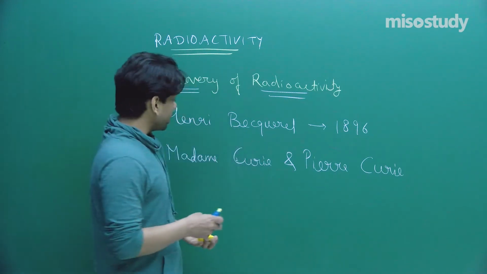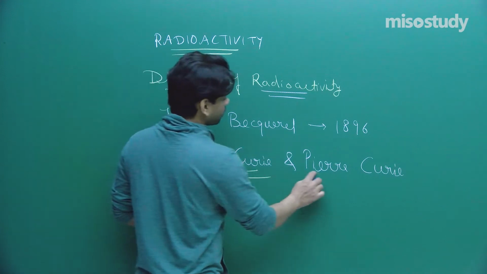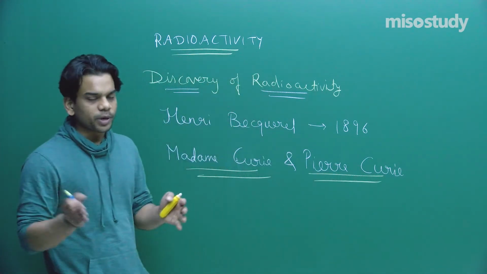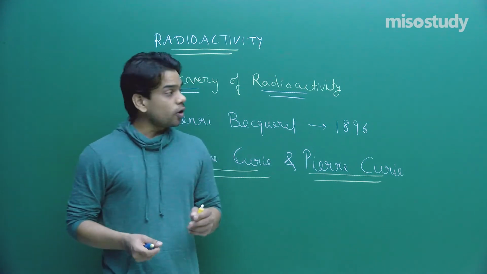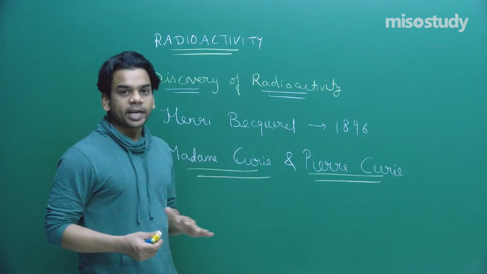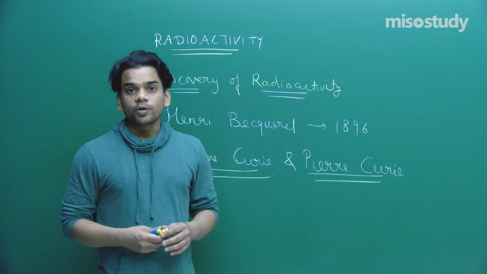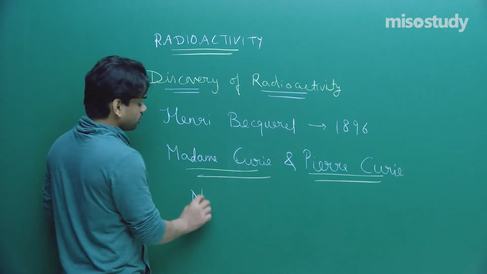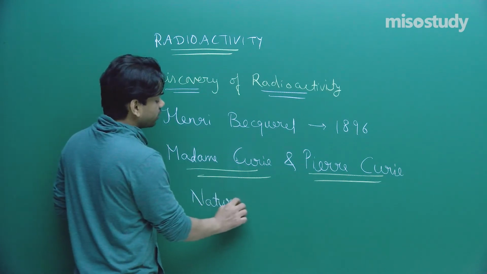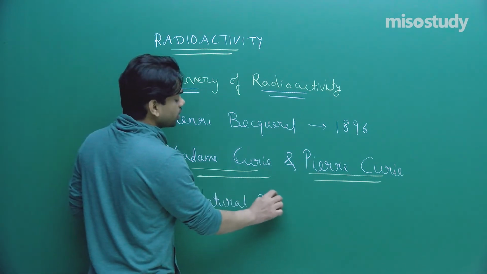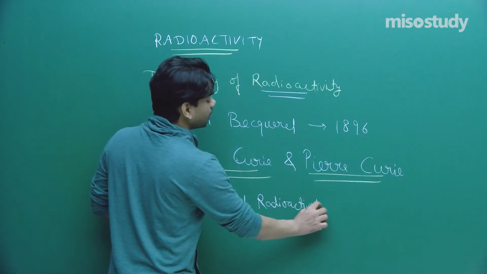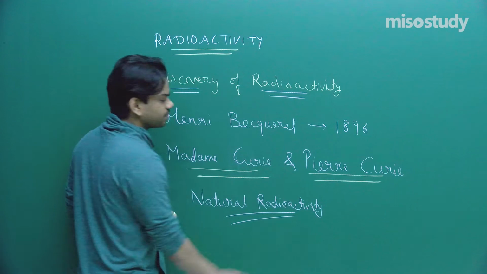Those rays they termed radioactive rays, and we'll talk about what they are comprised of. These people are credited with the discovery of natural radioactivity, that is, it is not induced, it is spontaneous, happening automatically in nature.